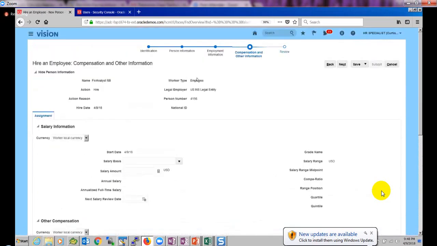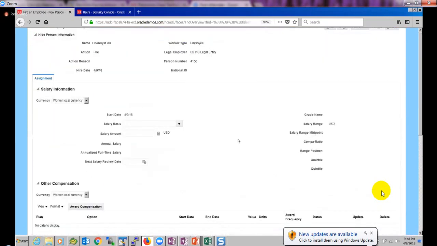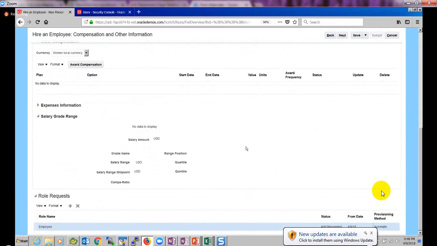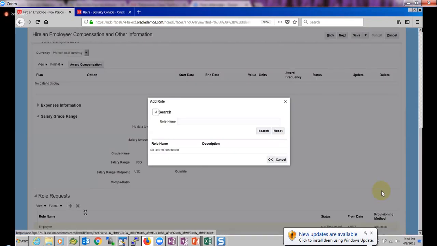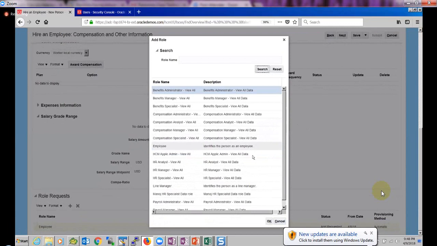Whoever is hiring the employee, typically who hires the employee? Typically HR hires the employee. HR of that specific country or HR of a specific division can hire the employee. While hiring the employee, they are also given the provision to add a role here. They can also give additional roles to the user. Okay, if you click on search, it may not show up all the roles we have created. If you click on search, it will show some list of roles here. Okay, so let's see that. It means HR can see here a list of roles that HR can add to the user.